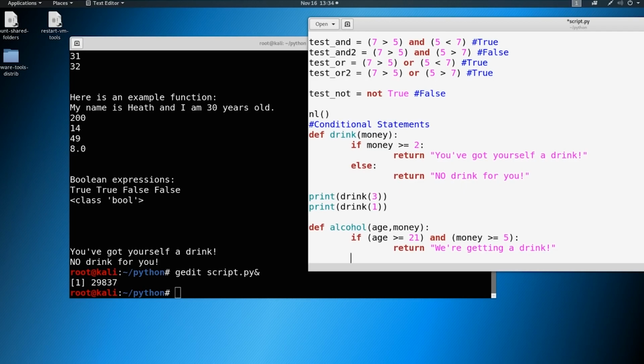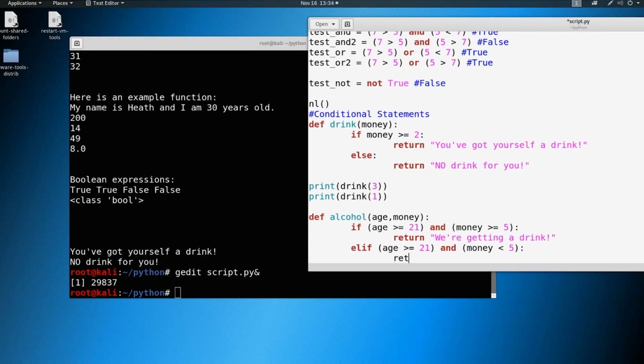Okay, now, since we're going to have multiple conditions here, we're going to introduce something called else if. Else if here is written like this, ELIF. So elif our age is greater than or equal to 21 and our money is less than $5, then let's return "come back with more money."